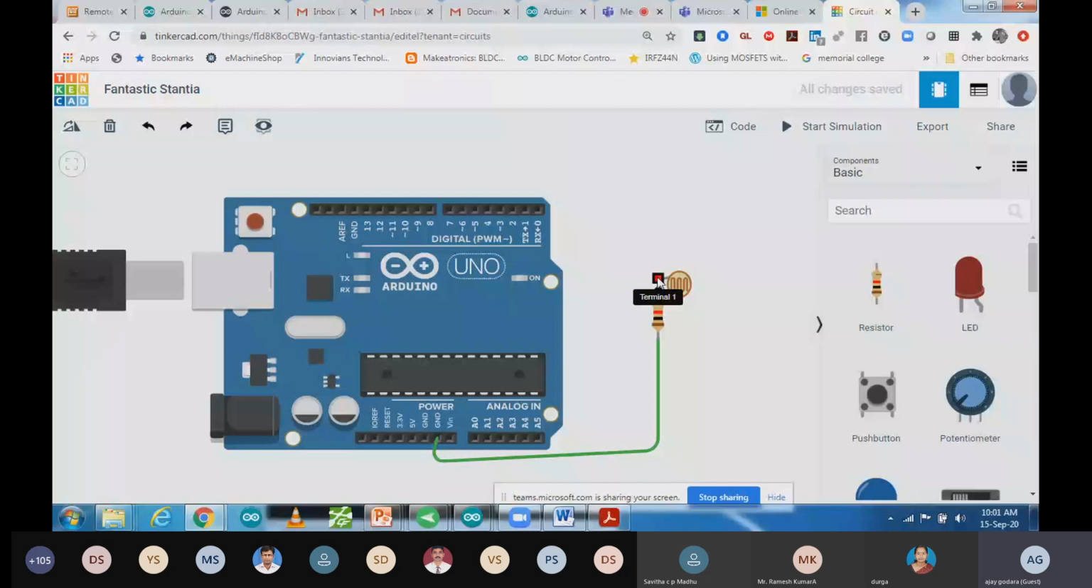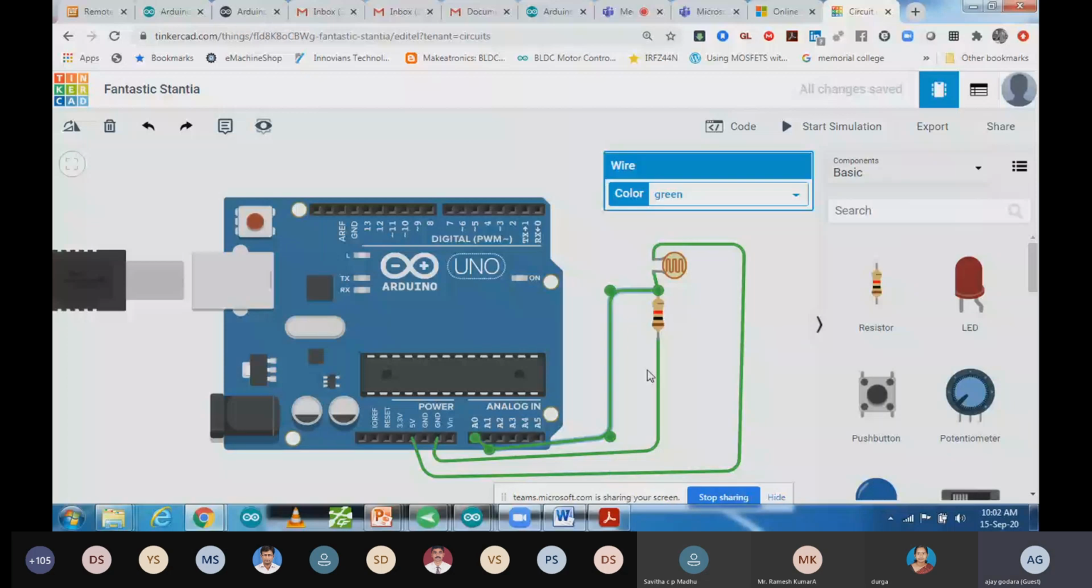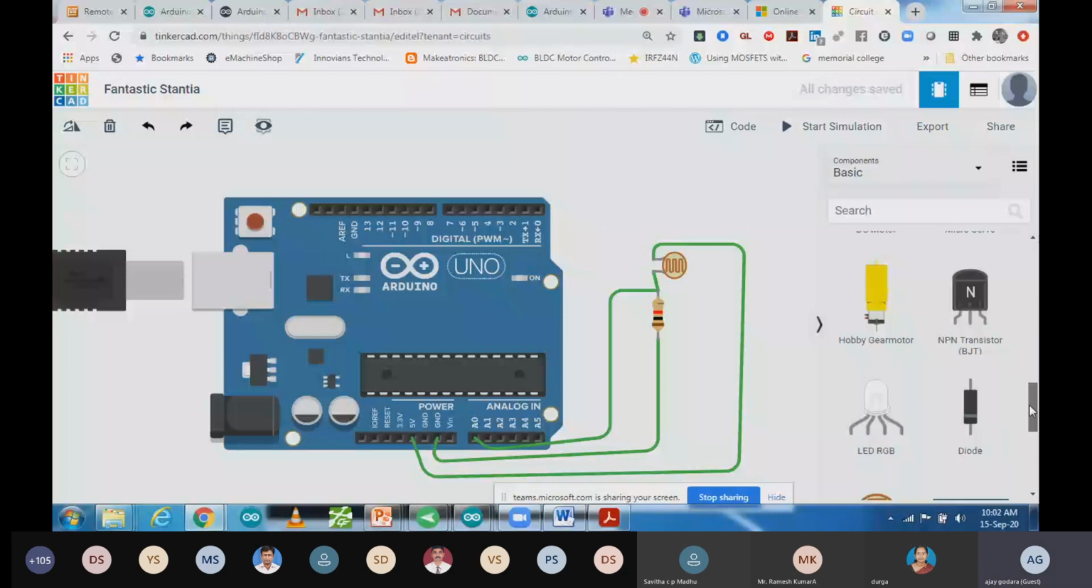And we have to take output from this common point, between the sensor and this resistance. The common point is here, so you can take output from here, and you can connect it with any analog pin. So I'm going to use the A0 pin. So this output signal we are getting to the A0 pin. So let's see how much output is coming. You can cross verify with a multimeter also, how much output you are getting.